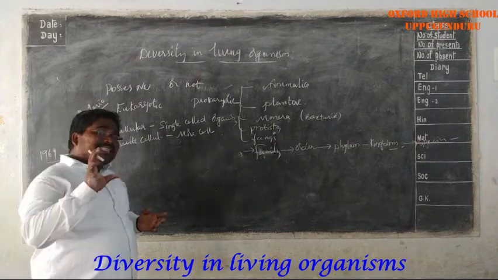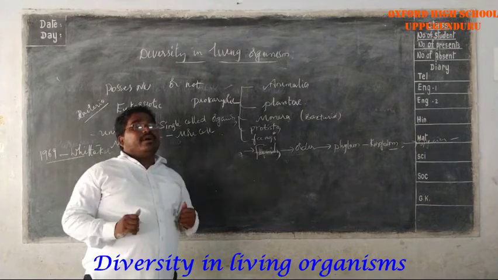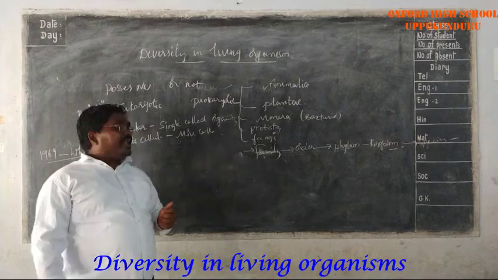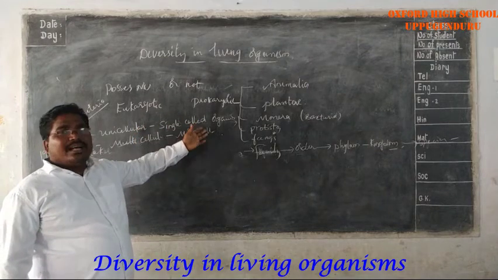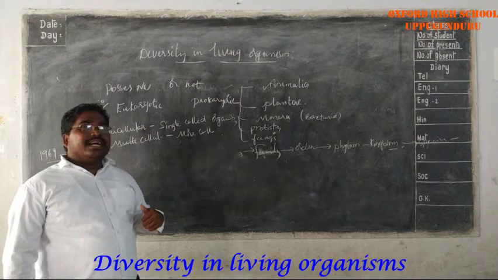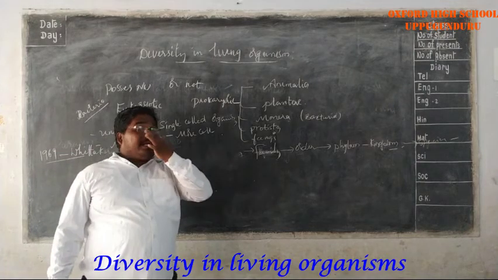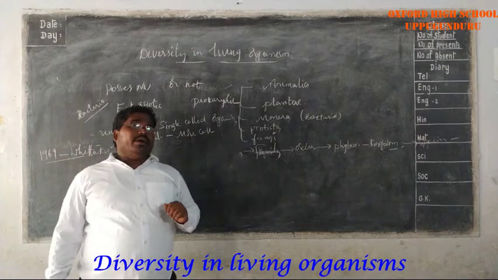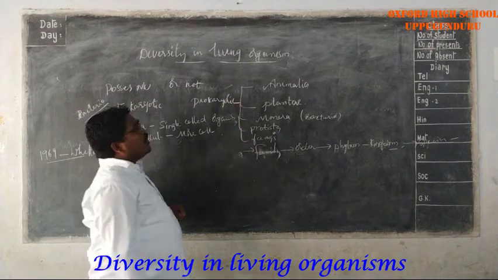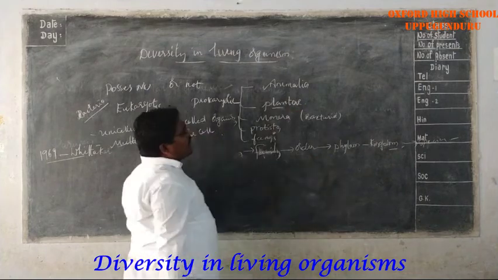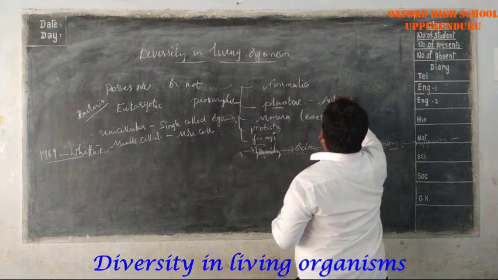And in the next stage, he considered how the organisms acquire nutrients. For example, fungi, Protista, and Monera acquire nutrients in different, specialized ways, and that way they are classified into different groups. If you come to the plants, they are autotrophs.